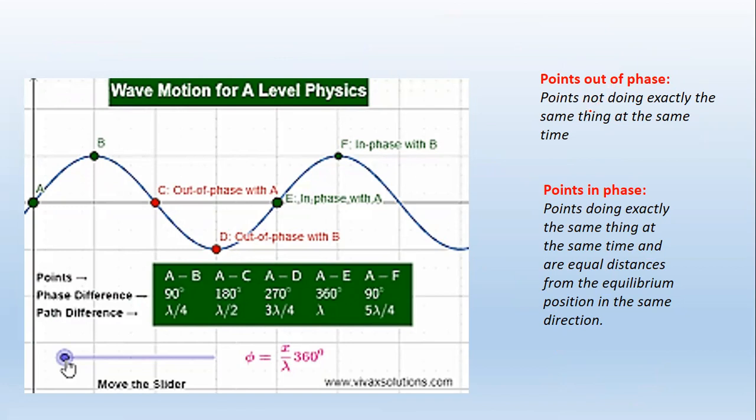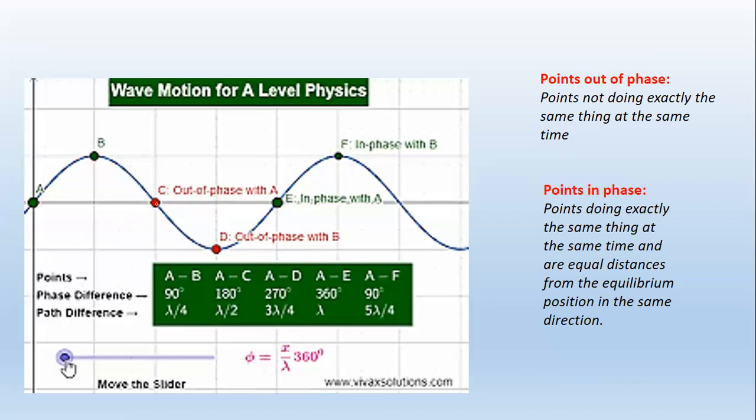What are the points out of phase? We say these points are not doing exactly the same thing at the same time. So if we spot points that are not doing the exact same thing at the same time, we can say those points are out of phase in this wave. So we have a wave, right? Here is a wave. Now let's look out for points that are out of phase.